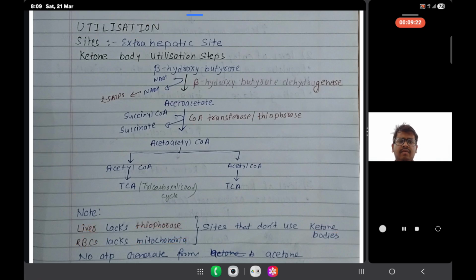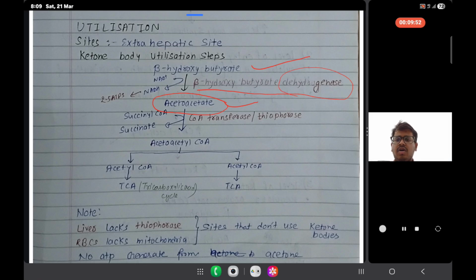So now we are starting this utilization. You are going to understand why it is an extrahepatic site, because it doesn't occur in hepatic, so it doesn't occur in liver. Ketone body utilization step: first of all, what we have got is beta hydroxybutyrate. From beta hydroxybutyrate, we get acetoacetate. From what enzyme? The beta hydroxybutyrate dehydrogenase.